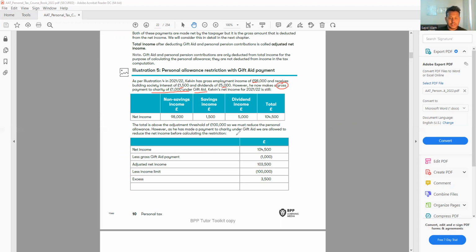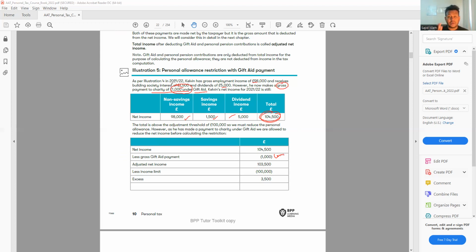So my net income is 104,500, the total of non-savings, savings, and dividend income. The total is above the adjustment threshold of 100,000, so you must reduce the personal allowance. Let's have a look. From this total income, we need to less 1,000, because he put 1,000 into the gift aid donation. It could be a gift aid donation, or it could be a PPC, a personal pension contribution.